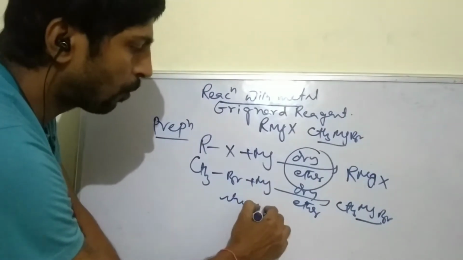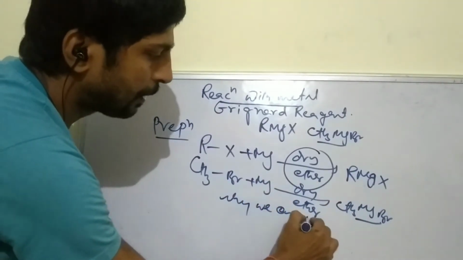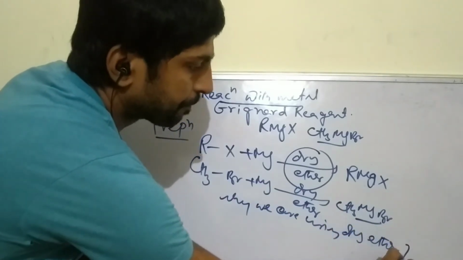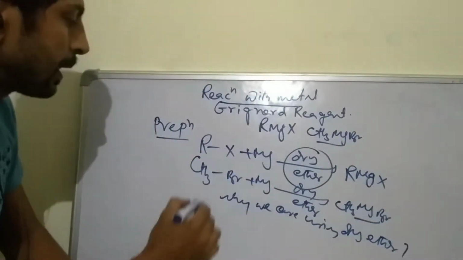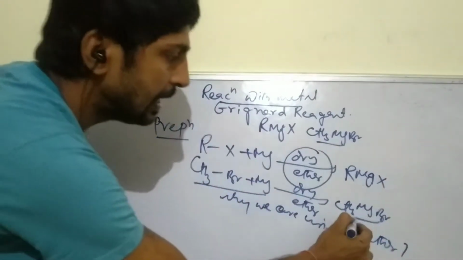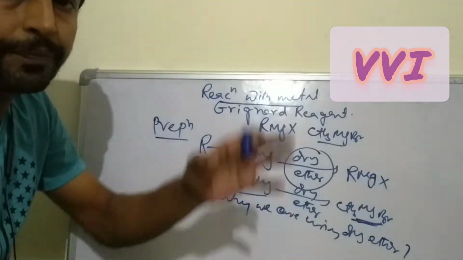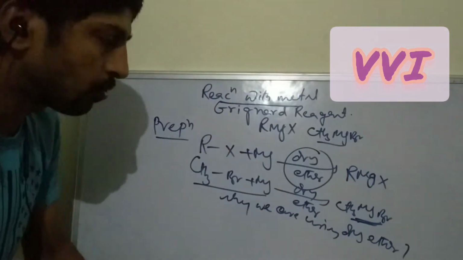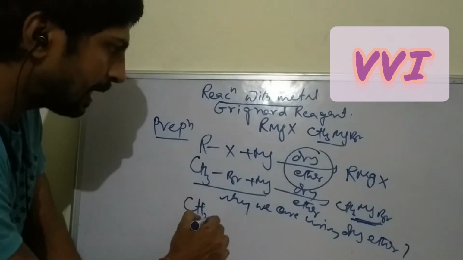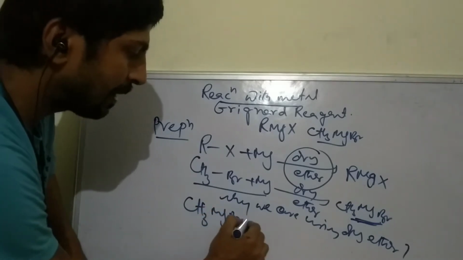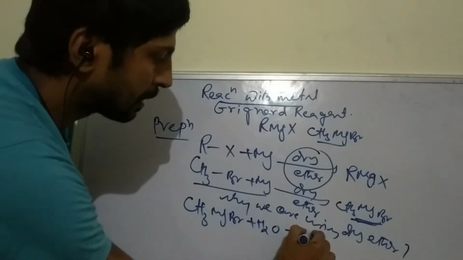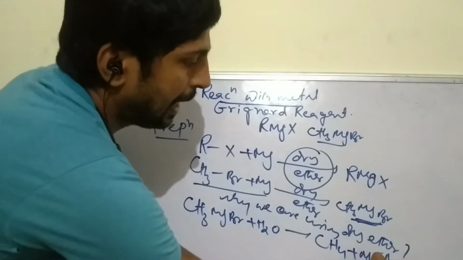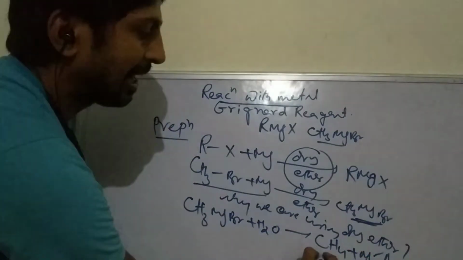Why we are using dry ether? Because Grignard reagent is a very strong nucleophile, a very active reagent. So Grignard reagent reacts with water to give CH4 and MgBr, that is the alkane.